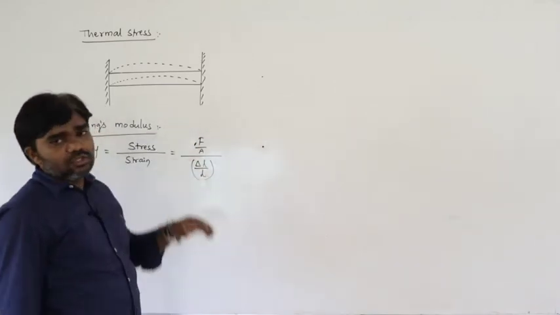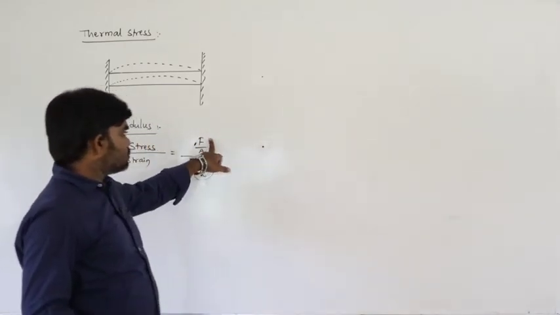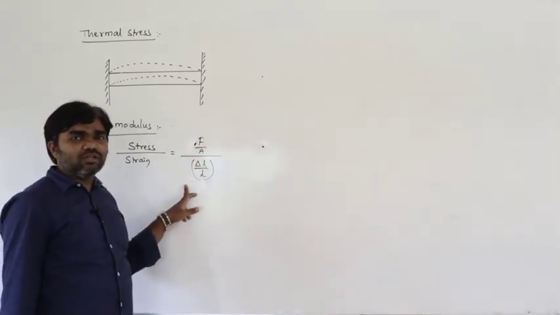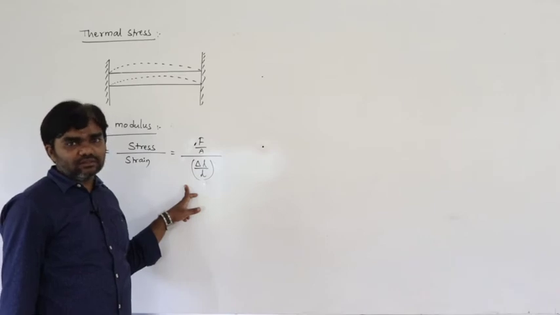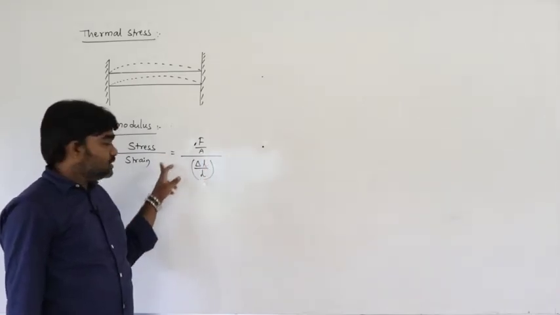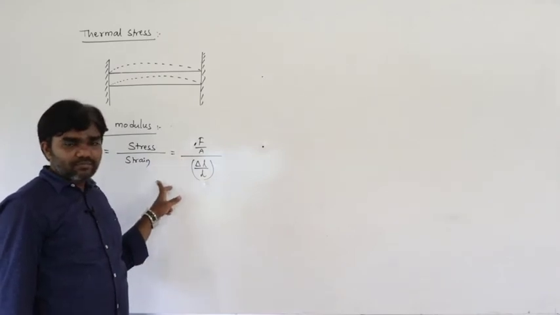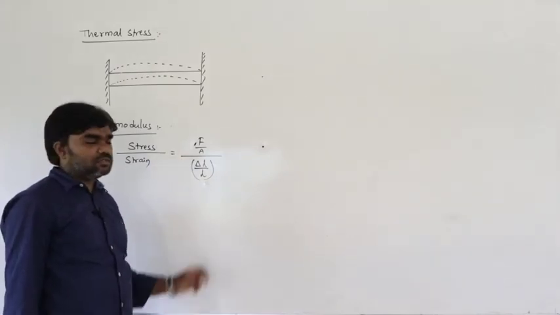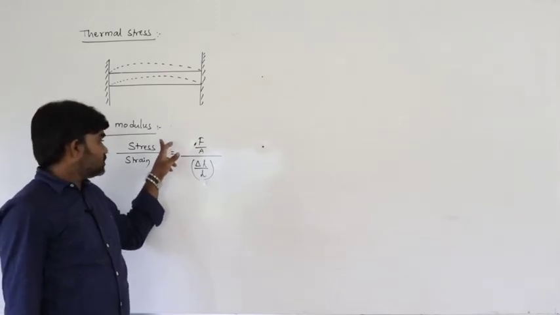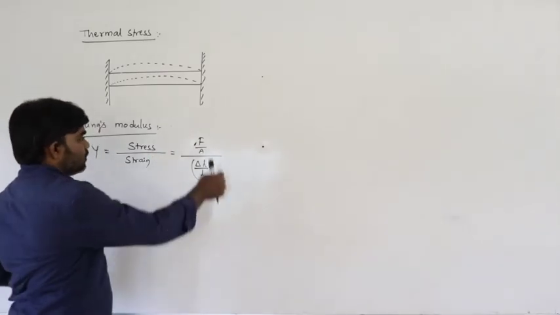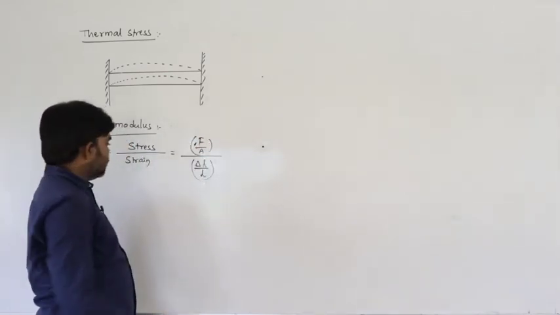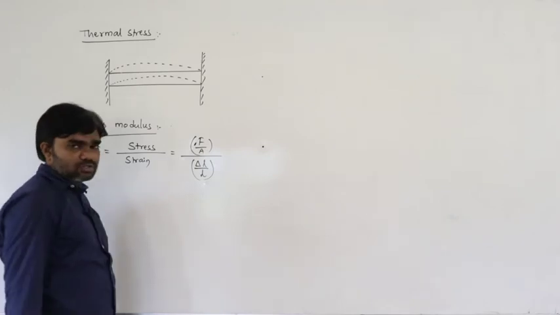Due to the application of this force, definitely a certain amount of change must exist in length. That change in length by original length is called strain. Stress and strain are discussed in mechanical properties of solids. So, Young's modulus is force by area over strain, where stress is force per unit area and strain is the change in length by original length.